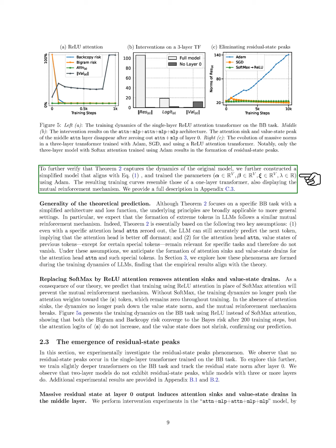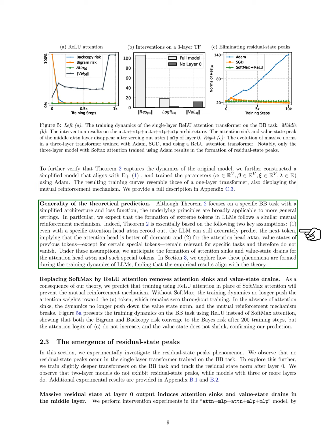To further validate our theory, we created a simplified model that aligns with our equations and trained it using the same method. The training curves we obtained mirrored those of the one-layer transformer, also demonstrating the mutual reinforcement mechanism. Although our theory is based on a specific task and a simplified model, we believe the principles are widely applicable.